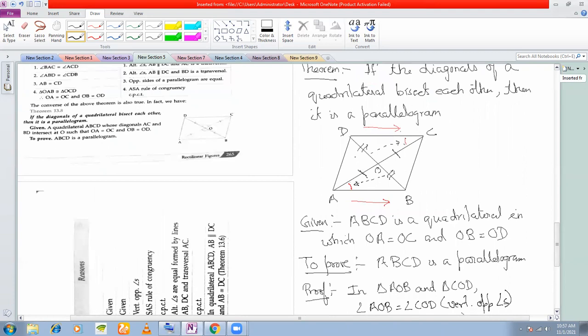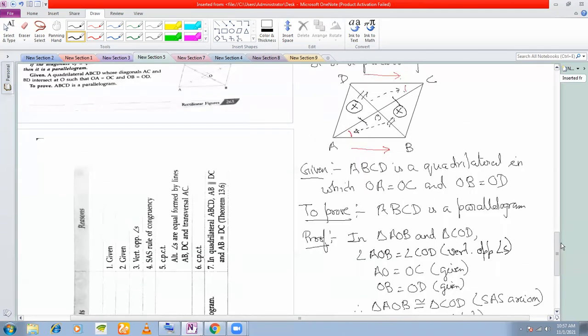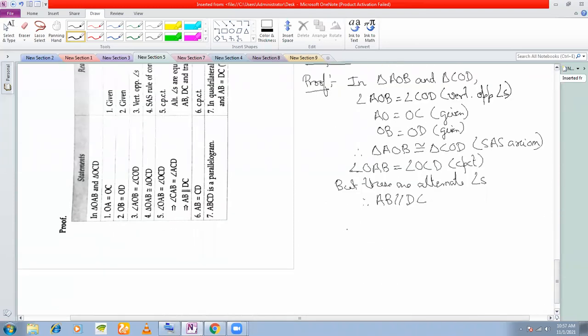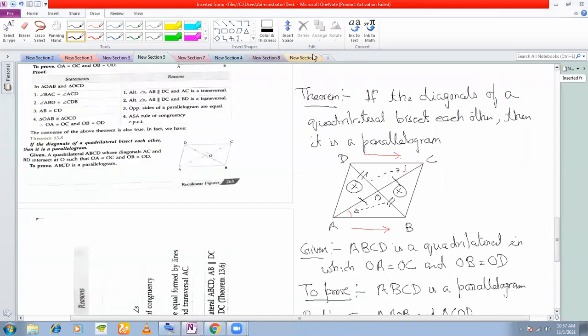parallel. Now we can show that these two, similarly, we can show these two triangles also congruent. You don't need to prove the congruency. You just write similarly, triangle AOD is congruent to triangle COB. So therefore, if these two triangles are congruent, then which two angles are equal here?